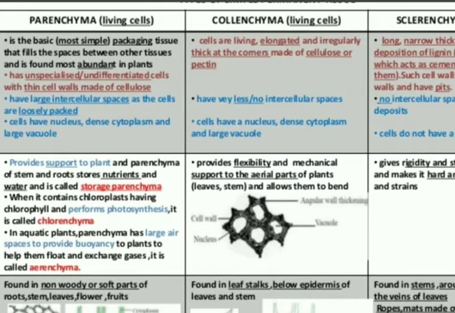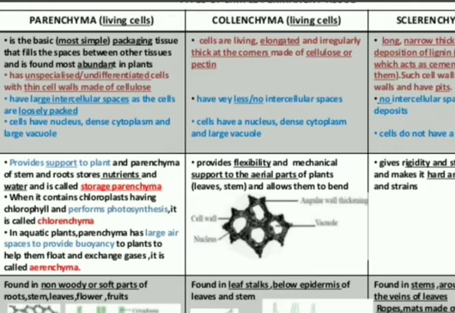In parenchyma, yesterday also I have told that we have large intercellular space between them, and they have a nucleus, dense cytoplasm and large vacuoles. And what are the functions? They provide support to the plant and they store nutrients. We can say they store nutrients in stem and root. They are also called storage parenchyma.